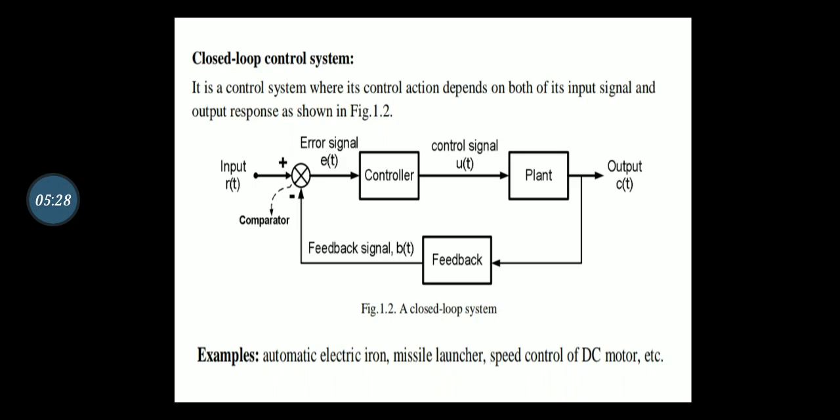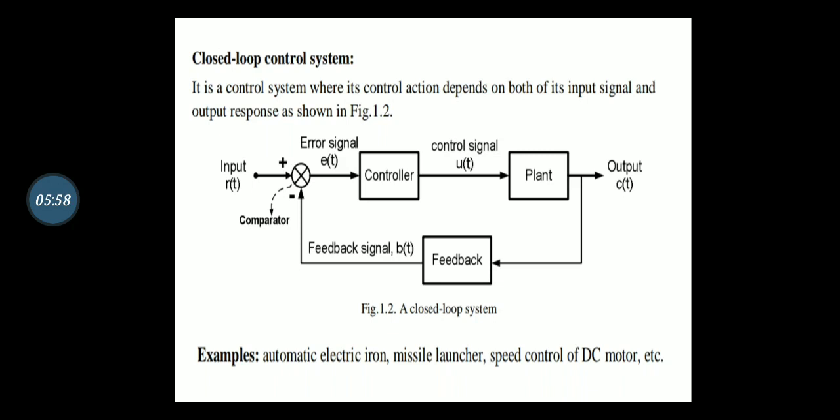Now, a closed loop control system can be defined as a system whose control action depends on both the input signal as well as the output response. The control signal, that is the control action, depends on both terms, input as well as output. If there is any variation in the output response, it can be fed back by the feedback